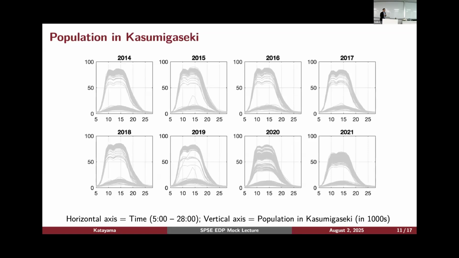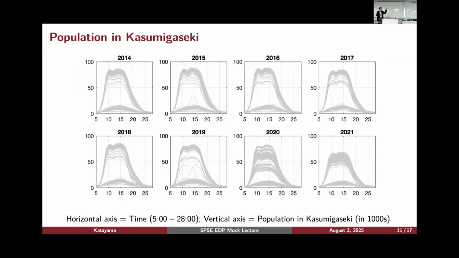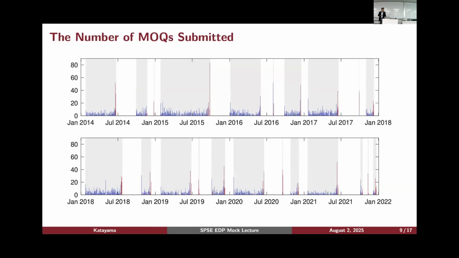Okay? But looking at this picture doesn't tell me whether they are doing overtime work because of those questions coming from politicians or not. So that's why we need this information to isolate overtime caused by the politicians. And these numbers include the taxi drivers, those people working at convenience stores in Kasumigaseki and so forth. So that's why we need something that will only affect bureaucrats. So that is this. Okay?